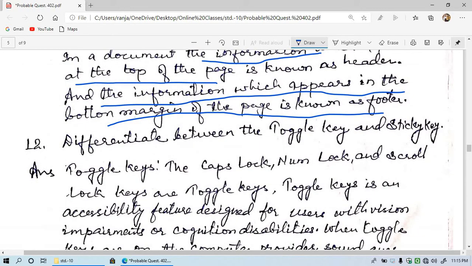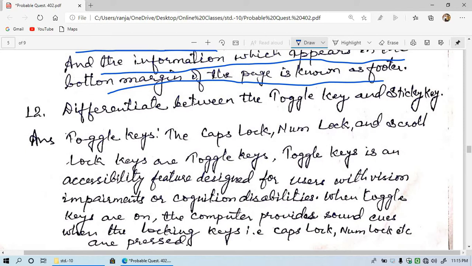Now let's see question number 12. Differentiate between the toggle key and the sticky key. What are toggle keys and what are sticky keys? The first one is toggle key. The caps lock, num lock and scroll lock keys are known as toggle keys. So now you have the knowledge of what toggle keys are. These keys are known as toggle keys: caps lock, num lock and then scroll lock.